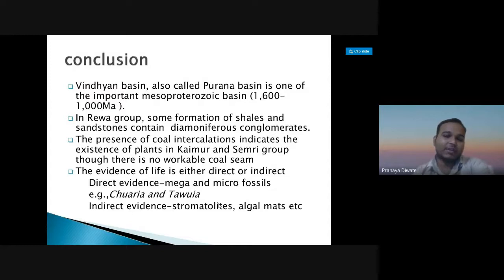In the Rewa group, some formations of the shale contain diamondiferous material. The presence of coal intercalation indicates the existence of plants in the Kaimur and Semri groups.